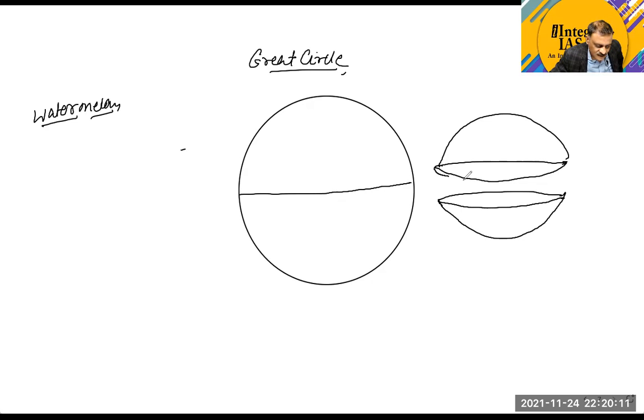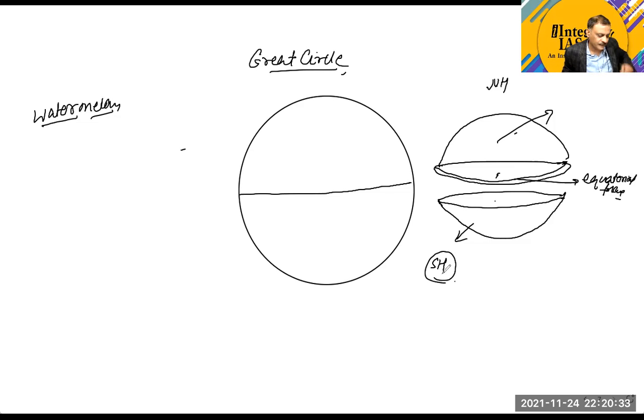This cross section that you are seeing here is the same one. You can call this cross section an equatorial plane. The entire region to the north of the equatorial plane can be called the northern hemisphere, and the entire region to the south of the equatorial plane can be called the southern hemisphere.